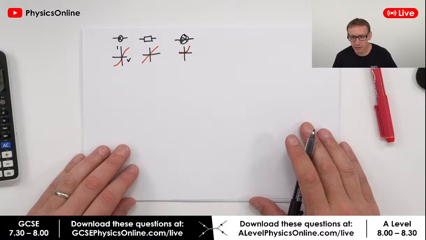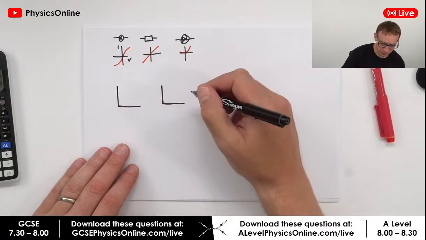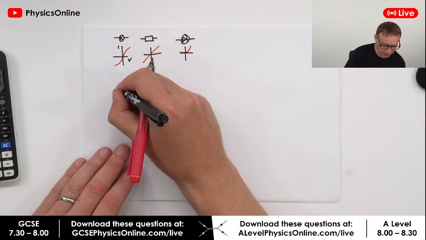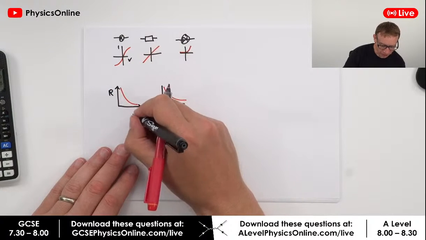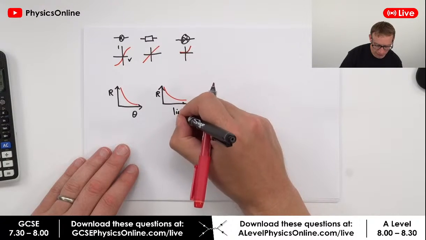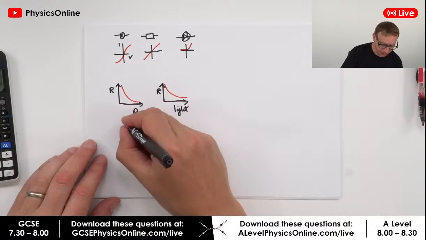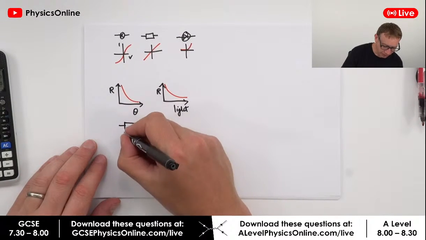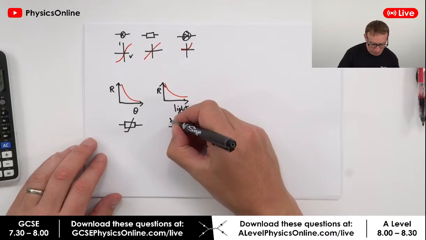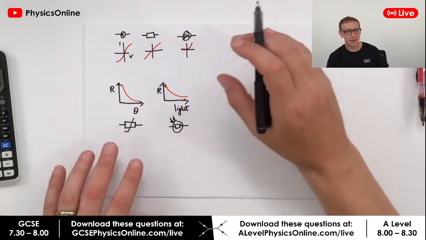The other graphs you need to know, there are 2 of them which are very similar. You've got a graph that looks like this and a graph that looks like this. This one over here has resistance, and we can see how that changes with temperature. And this one has resistance, and over here we have the light intensity, often measured in lux. So this one is the graph of resistance for a thermistor because it changes with temperature. And this one is an LDR, which shows how as the light intensity increases, the resistance goes down. These graphs, you need to know about those.